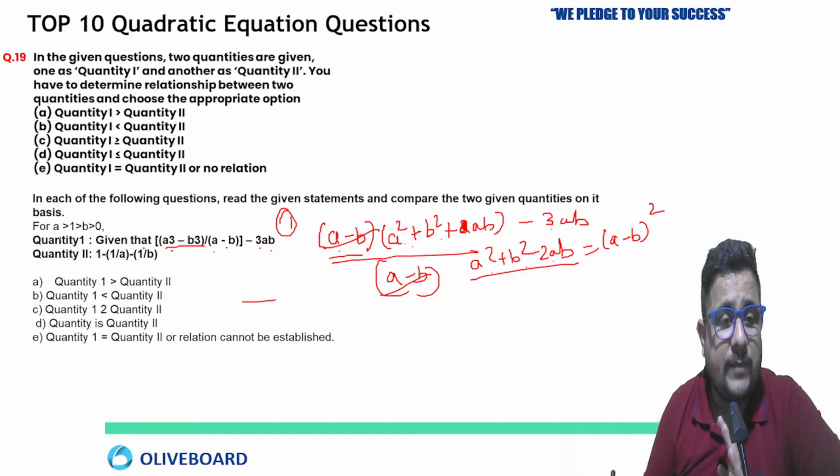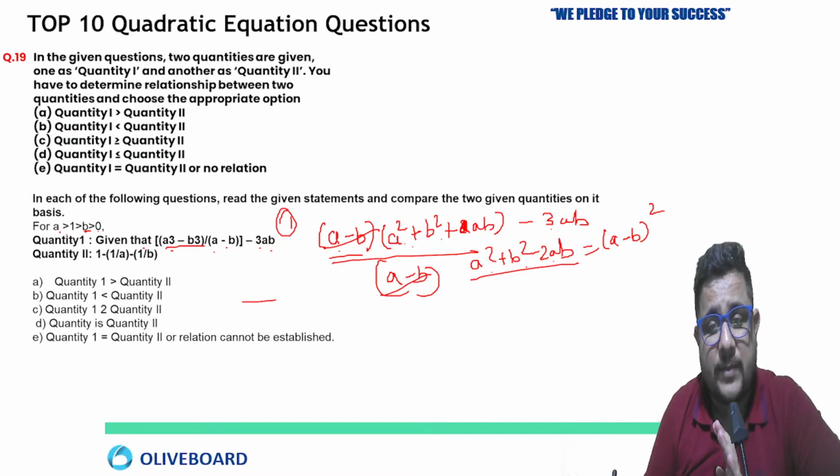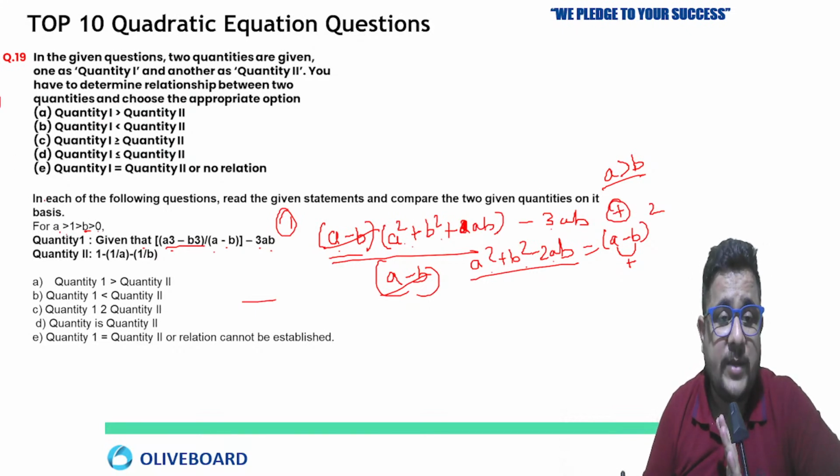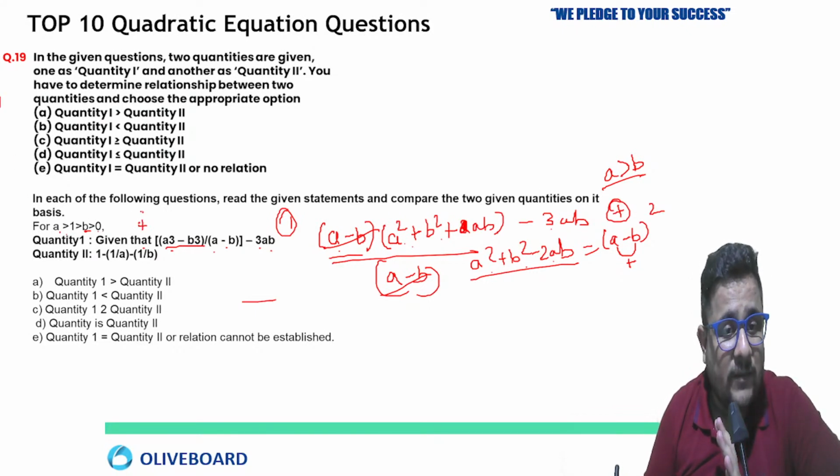And here what is given? a is greater than 1 and b is greater than 0, means both are positive, but a is greater than b, that we know. So if a is greater than b, then a minus b is going to be positive, and a positive square will be positive. We are not getting the exact value, but it will be positive. This approach you have to keep in your mind.